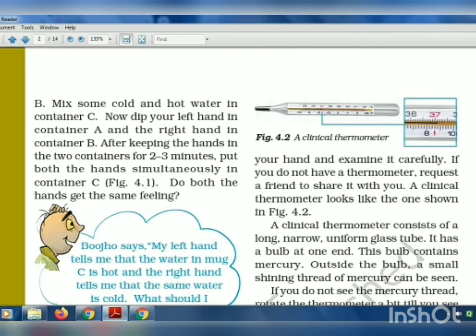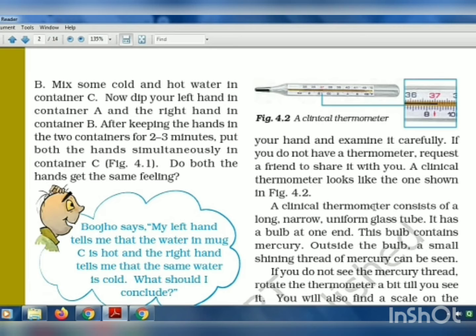The clinical thermometer looks like this. They have shown a clinical thermometer that doctors use at hospitals, but at home we have digital thermometers. A clinical thermometer looks like the one shown in figure 4.2.